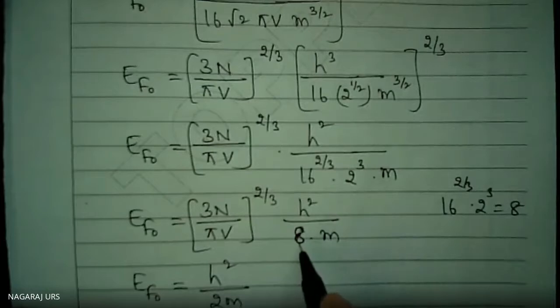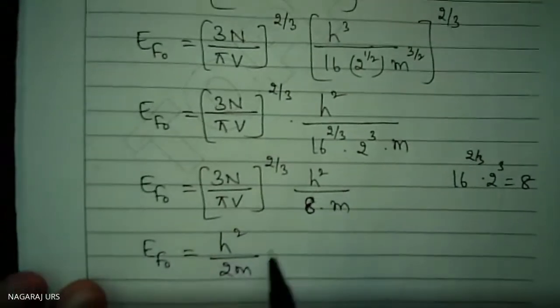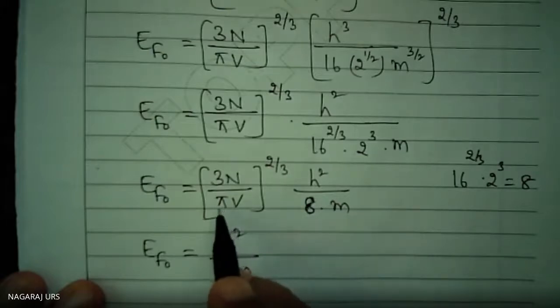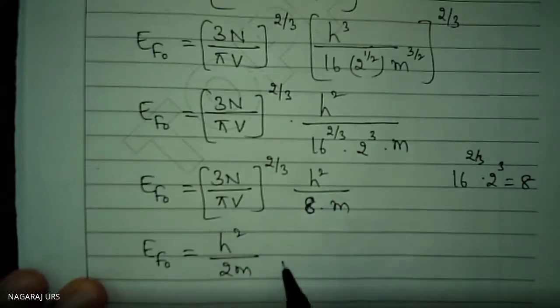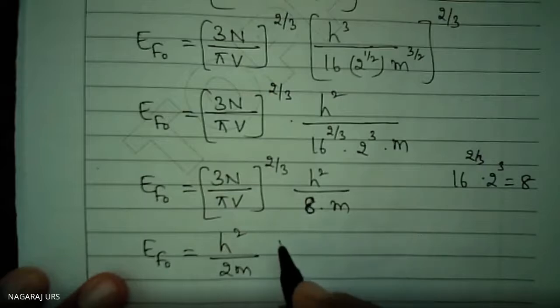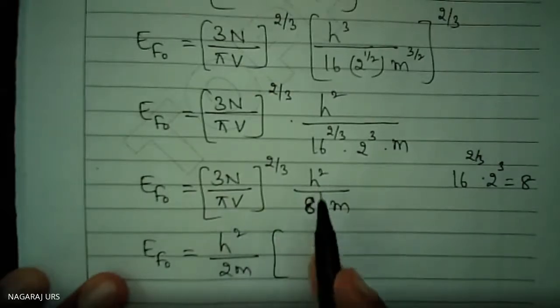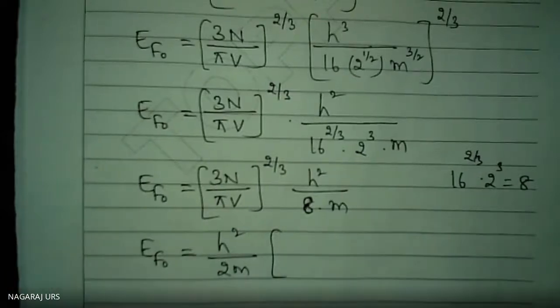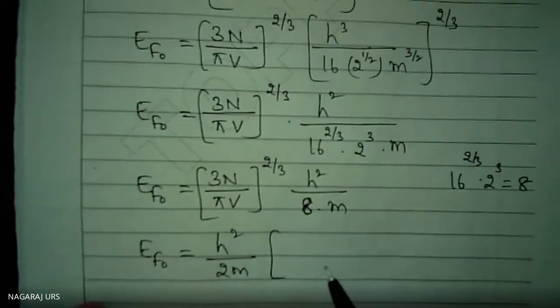How much is remaining here? 4. I have written h square divided by 2m instead of h square divided by 8m, still 4 is remaining. 4 we can take inside here, 2 square we can write. So 4 is there; we had to take that 4 inside and write that equation.